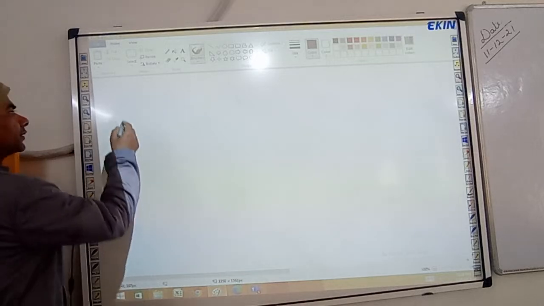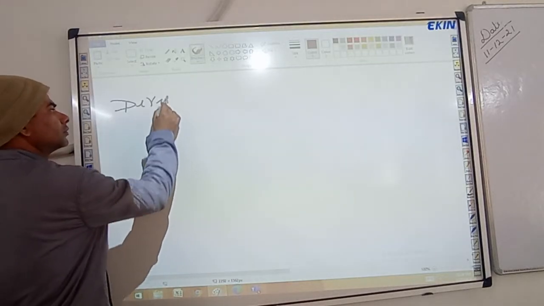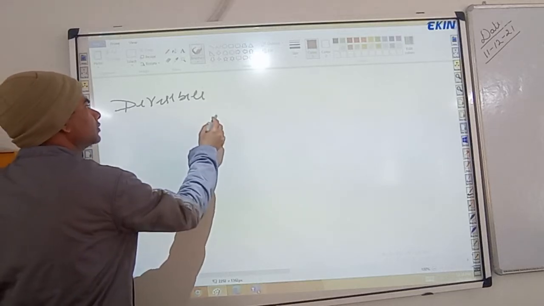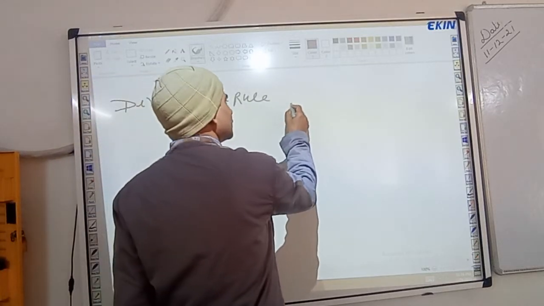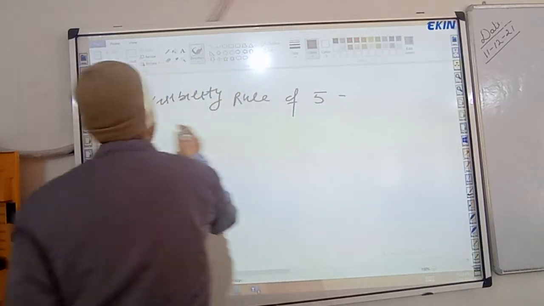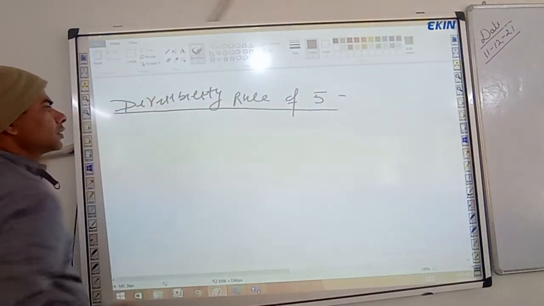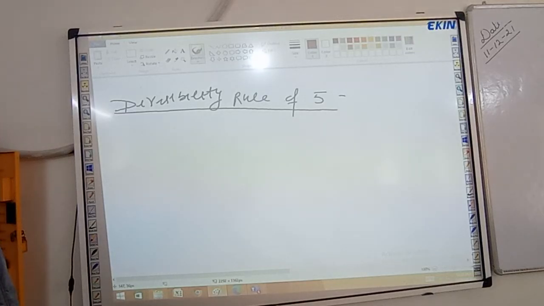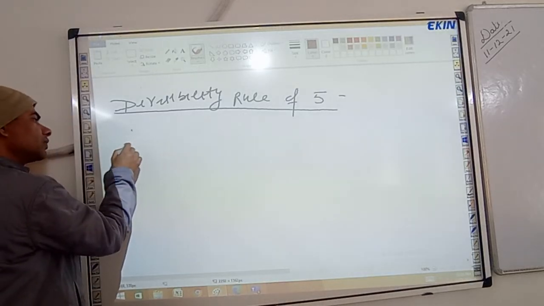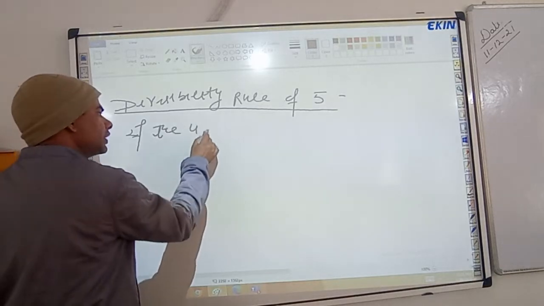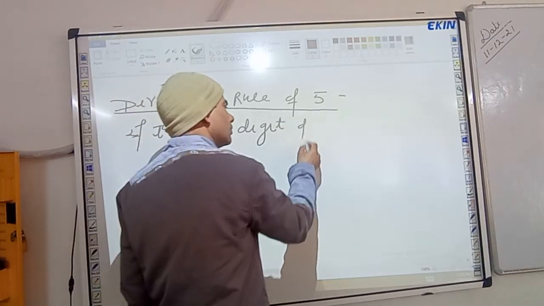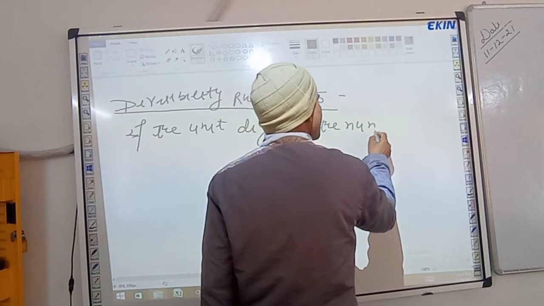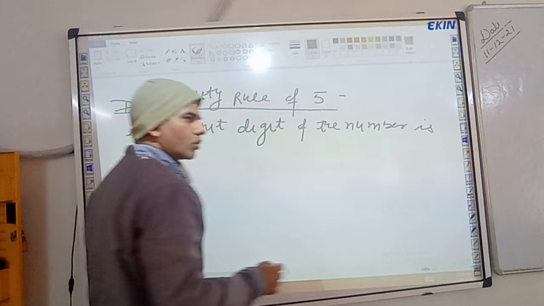Divisibility rule of 5. A number is divisible by 5 if the unit digit is 0 or 5.